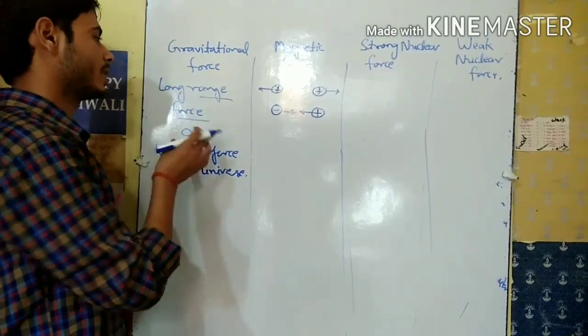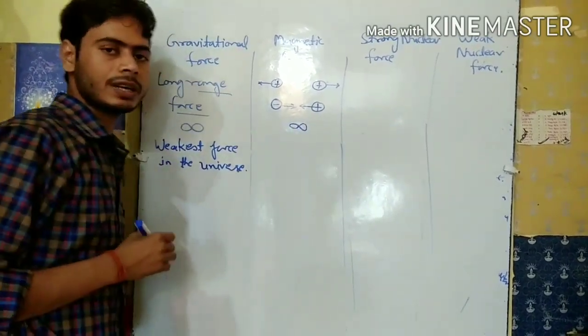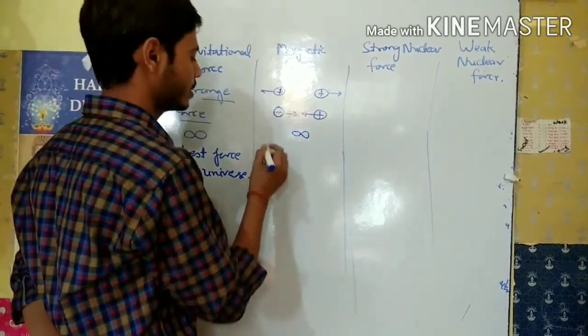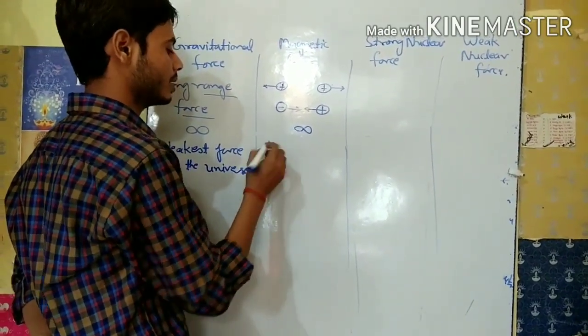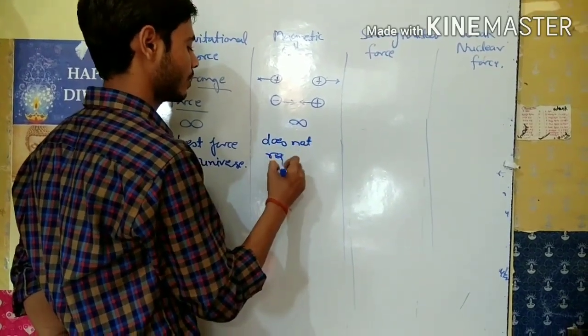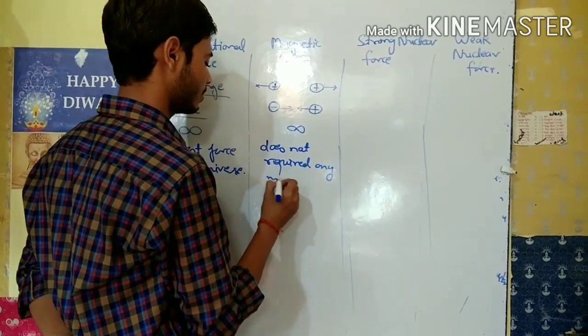And if we talk about the range of the magnetic force, the range is infinite. And after that, the magnetic force does not require any medium.